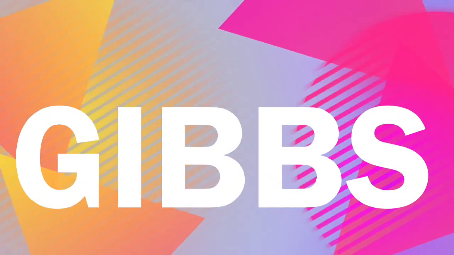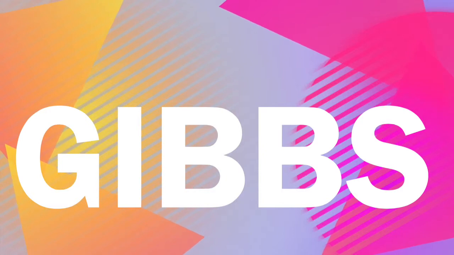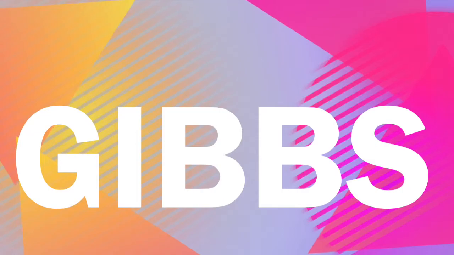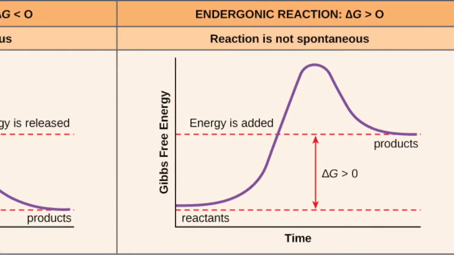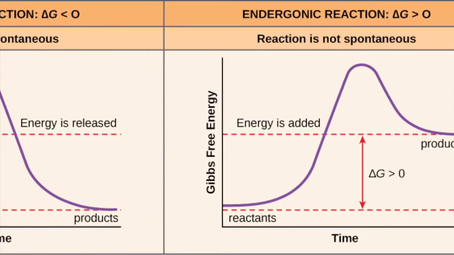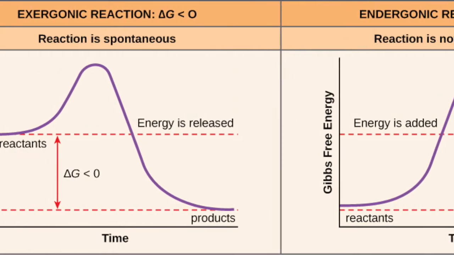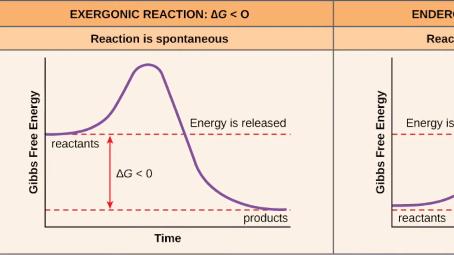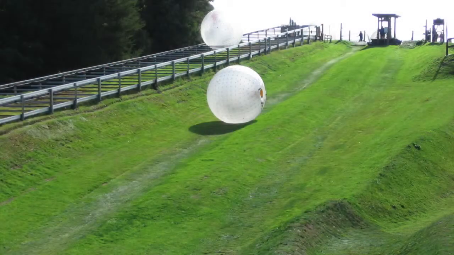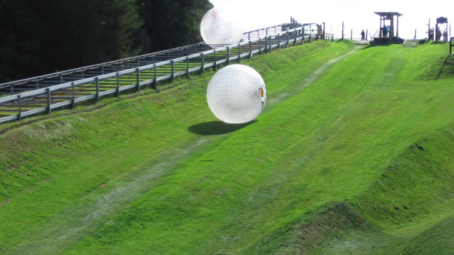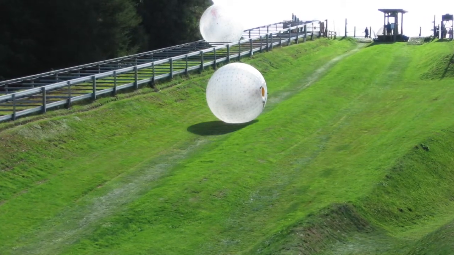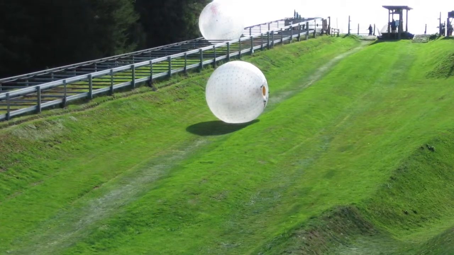Gibbs free energy is the amount of free energy in a chemical reaction that can be captured, stored, and used to do work. During the reaction, there will be a change in energy between reactants and products. A spontaneous reaction is a natural process that proceeds in a definite direction on its own. When a large number of individual interactions are involved, the direction will always be in the direction of increased entropy. This is very similar to pushing your toy car or ball down the big hill at the park. When the ball is pushed, it continues to go in that direction until it reaches the end of the hill.